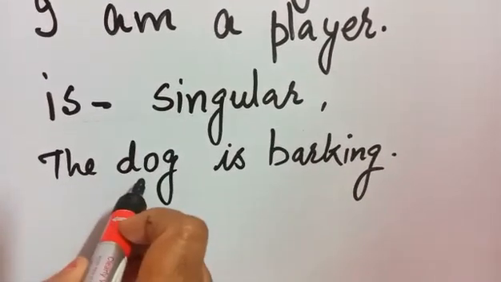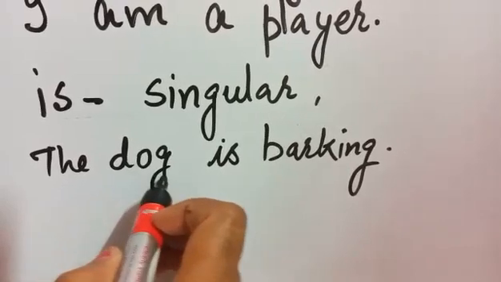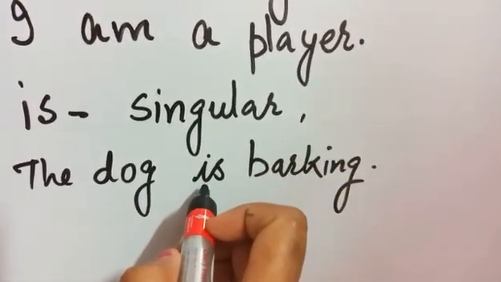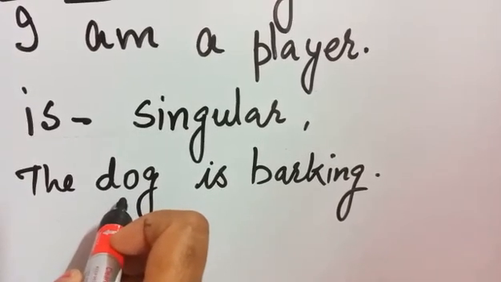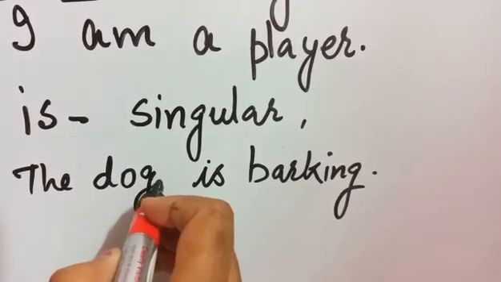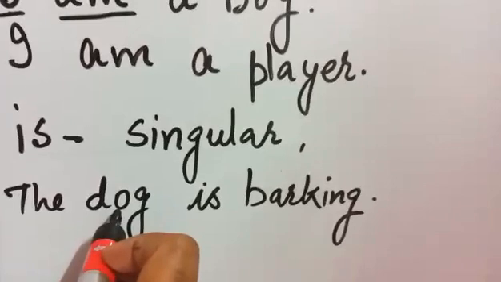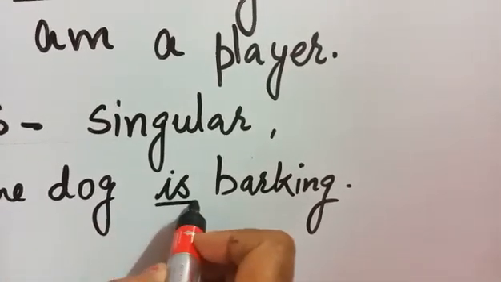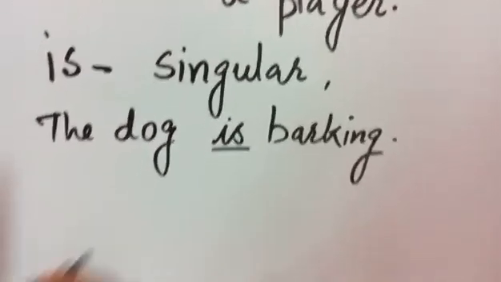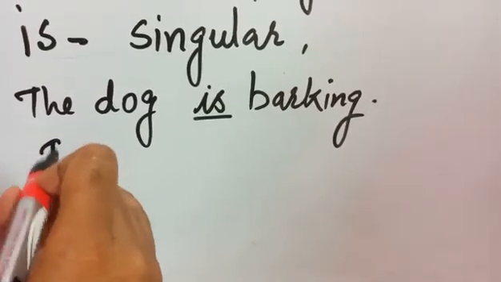Here we are talking about only one dog, so we use is. Dog is singular in number, we have not used dogs. Only one dog is here, so we write is. The dog is barking.